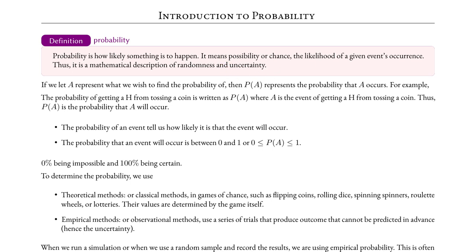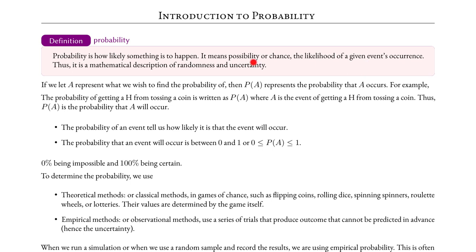For example, if a couple are about to have a baby, it is uncertain whether the baby is a boy or a girl. The event that will determine the gender of the baby, whether it is a boy or a girl, is random. The likelihood that the couple is having a boy or having a girl is 50-50. There's a 50-50 chance.